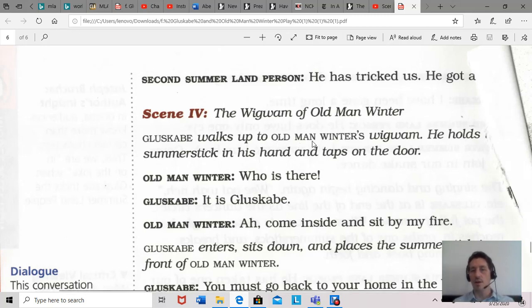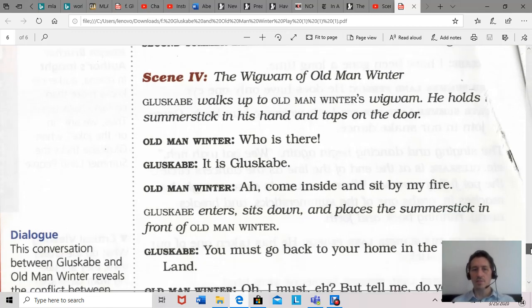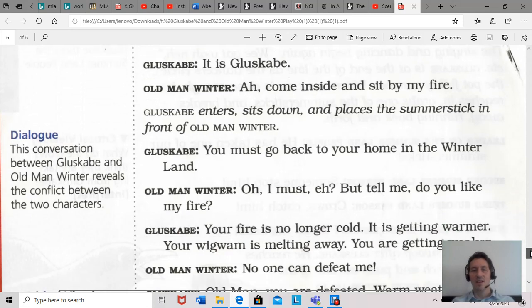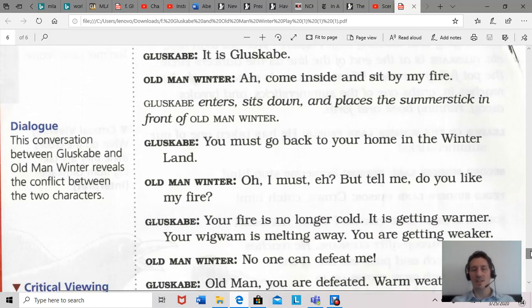So Gluskabe walks up to Old Man Winter's wigwam. He holds up a summer stick in his hand. He's like, ha ha ha, look what I got here. And so he knocks on the door. Old Man Winter says, who's there? So here we are, just like we were before. It's Gluskabe. And Old Man Winter says, come inside and sit by my fire.